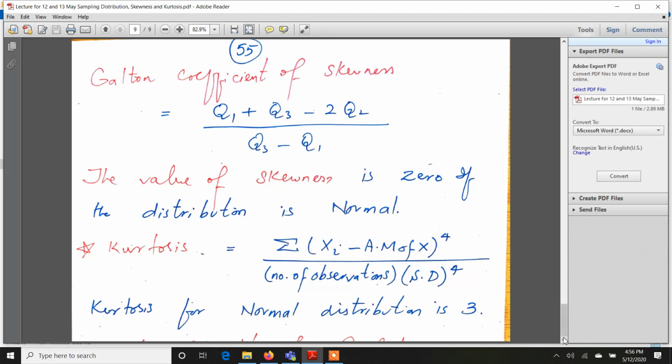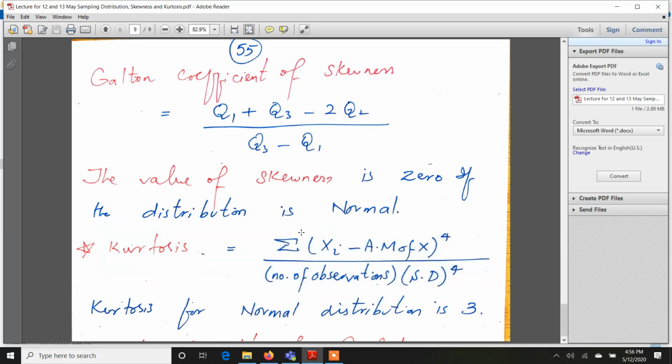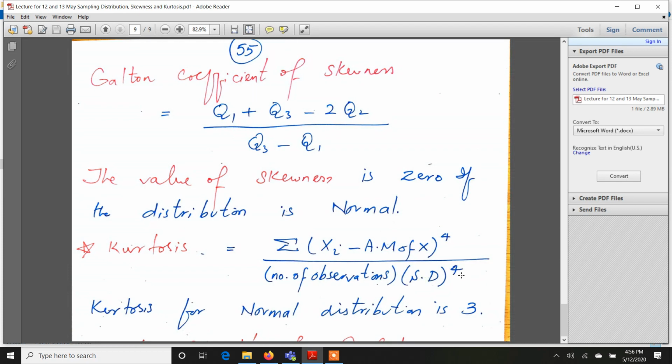So next we have a formula that measures the peakedness or the height. Kurtosis measures the height, and this is the formula. You already know how to calculate arithmetic mean and standard deviation. So if you are given a data and you have to find the kurtosis, simply find the arithmetic mean, standard deviation, and then find this summation, which is each value minus the arithmetic mean raised to the power 4, sum it up, and then divide by the number of observations and standard deviation raised to power 4.